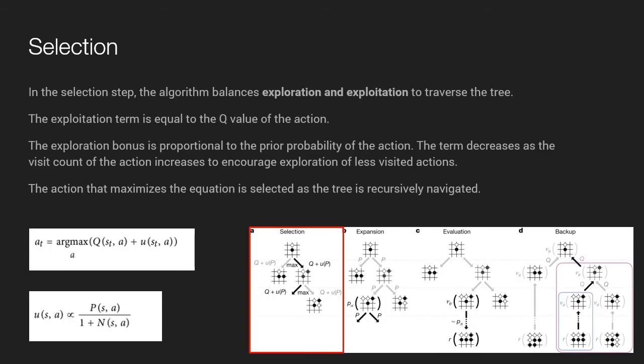In the selection step, the algorithm balances exploration and exploitation to traverse the tree. The exploitation term is equal to the Q value of the action. The exploration bonus is proportional to the prior probability of the action. The term also decreases as the visit count of the action increases to encourage exploration of less visited actions. The action that maximizes that equation is selected as the tree is recursively navigated until it reaches a leaf node.